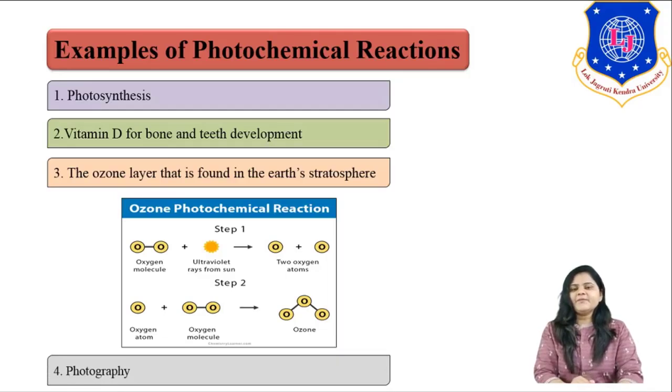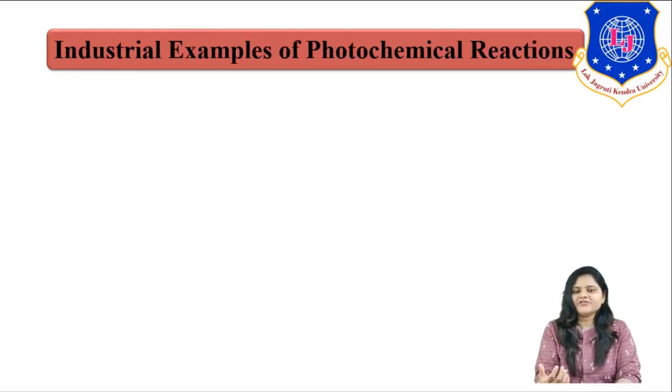Another example of a photochemical reaction is photography or X-ray. Whatever result we are getting is because of the photochemical reaction. Another example of a photochemical reaction is our ability to see the world with our eyes, right? What is actually happening? Our eyes absorb the light, and because of that some photochemical reaction is happening, and we can see the image, we can see all the components which are present, right? So that is also a beautiful example of a photochemical reaction.